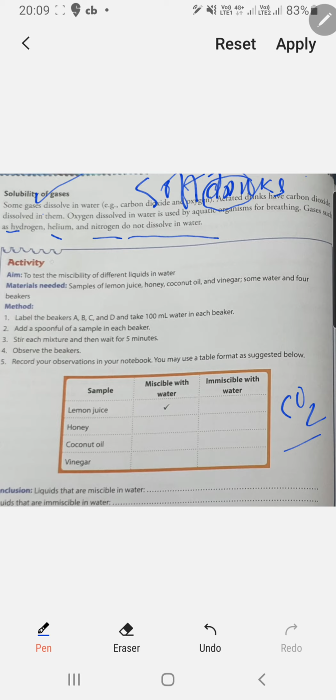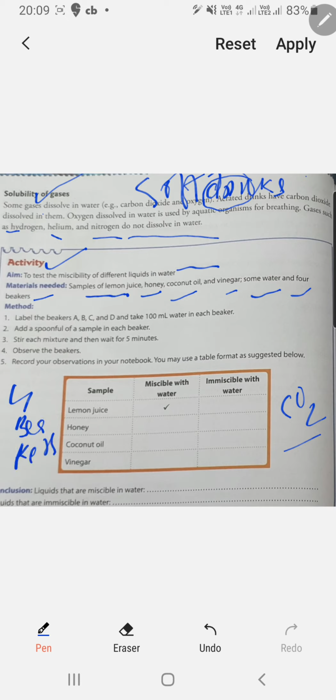Now next is the activity. It is given to you. The aim of the activity is to test the miscibility of different liquids in water. You are given some liquids and you will check the miscibility of different liquids in water. So what is the material needed here? You need lemon juice, honey, coconut oil, vinegar, some water and 4 beakers, because you are taking 4 liquids: lemon juice, honey, coconut oil and vinegar. So you will take 4 beakers here.